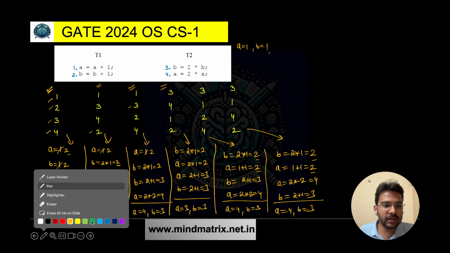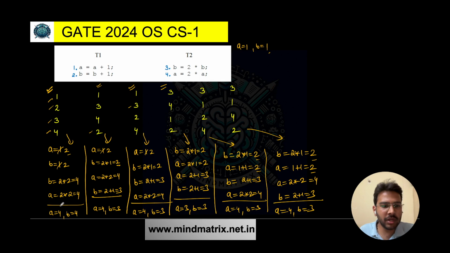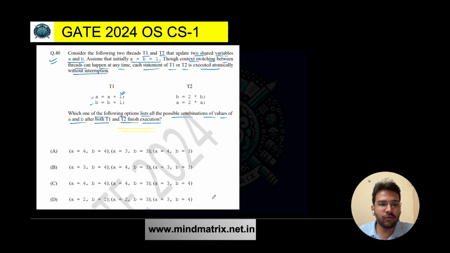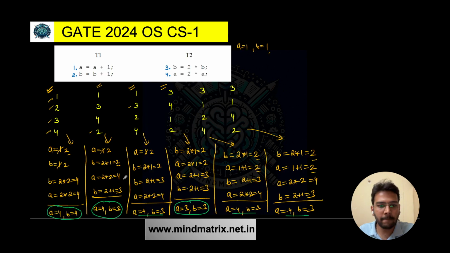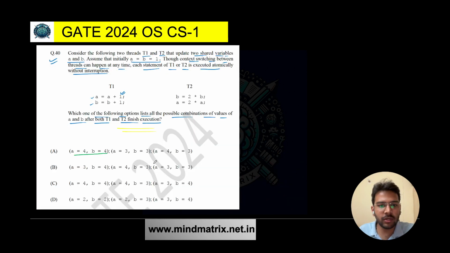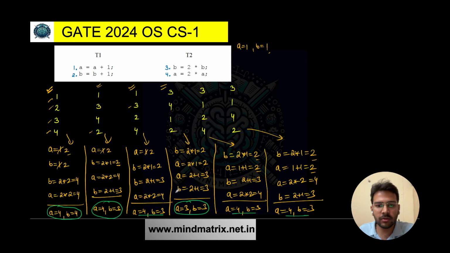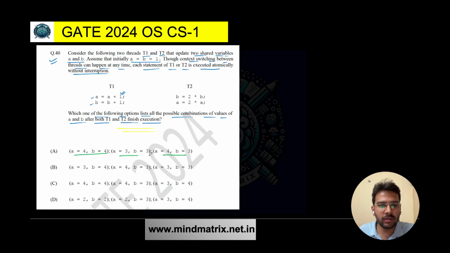If you carefully see, the unique combinations we have are A is equal to 4, B is equal to 4, A is equal to 4, B is equal to 3, which is again the same, A is equal to 3, B is equal to 3, which is again the same, and this one is also the same. So we can have these three possible combinations. A is equal to 4, B is equal to 4. Okay, so this is possible. Then A is equal to 4, B is equal to 3. Then A is equal to 3, B is equal to 3. Yes, this is possible. So we can say A is the answer.